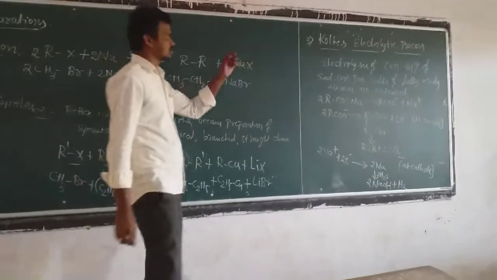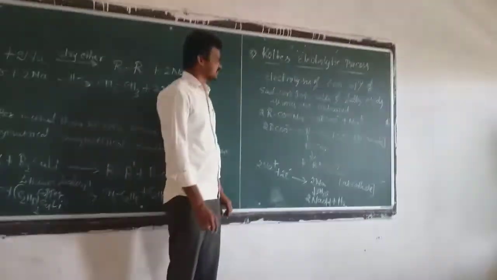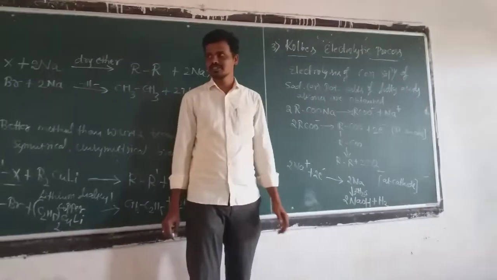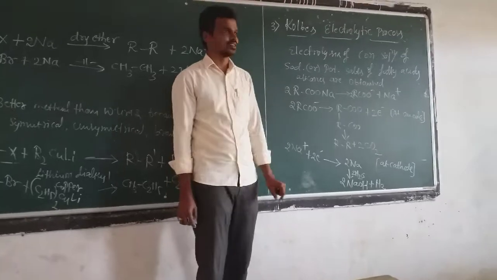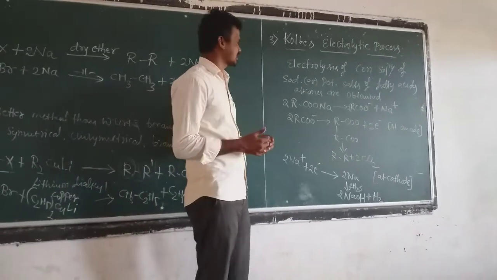Next, we shall move on to the third one, the Kolbe electrolytic process. In this Kolbe electrolytic process, you know there are electrolytes, a cathode and an anode. So we shall write the electrode reactions.